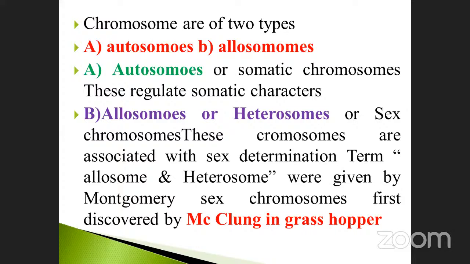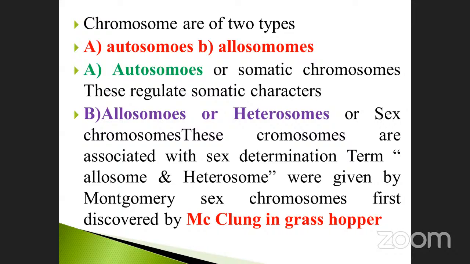Chromosomes are of 2 types. According to the nature of chromosome, they may be divided into 2 types. One is called autosome. Another one is called allosomes. Autosomes are also called somatic chromosomes. These regulate somatic characteristics, the body characters, visual aspects, skin color, things like that. Allosomes are heterosomes or sex chromosomes.